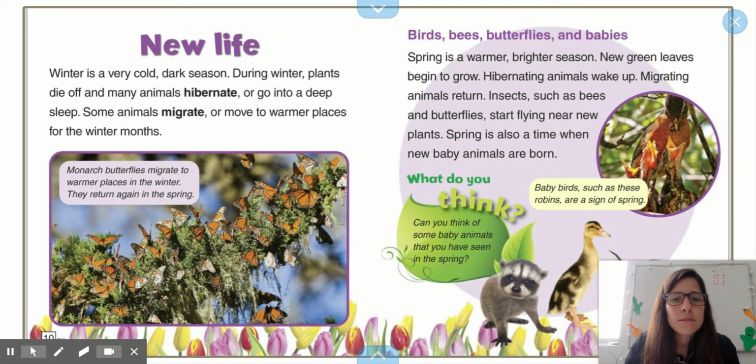What do you think? Can you think of some baby animals that you have seen in spring? Baby birds such as these robins are a sign of spring.